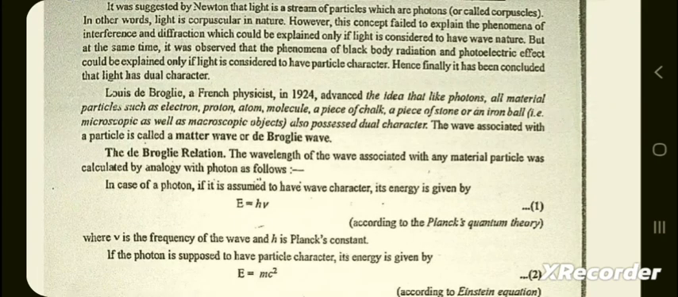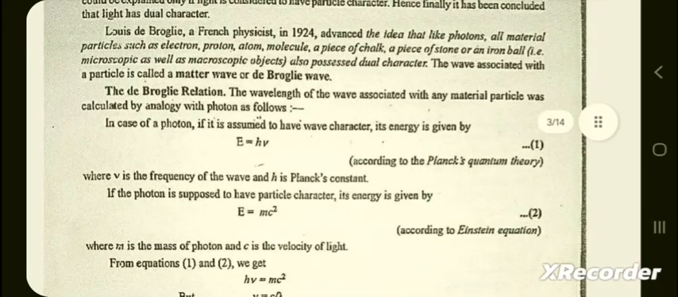Louis de Broglie, a French physicist, in 1924 advanced the idea that, like photon, all material particles such as electron, proton, atom, molecule, a piece of chalk, and a piece of stone or an iron ball, microscopic as well as macroscopic objects, also possessed dual character. The wave associated with the particle is called matter wave or de Broglie wave.